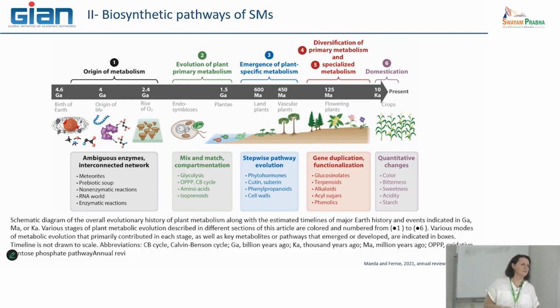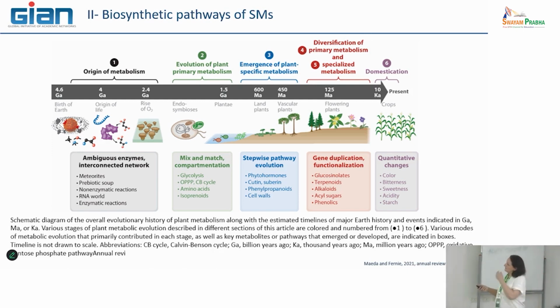Just this slide, I like it a lot, because it's a way to make the link between all the details I tell you and what happens normally during evolution. Here you have a scale from the beginning, the birth of the Earth, 5.6 giga years, so it was a big bang. From this state came the origin of life, and with the origin of life there was also the origin of metabolism. So this is a very long story.